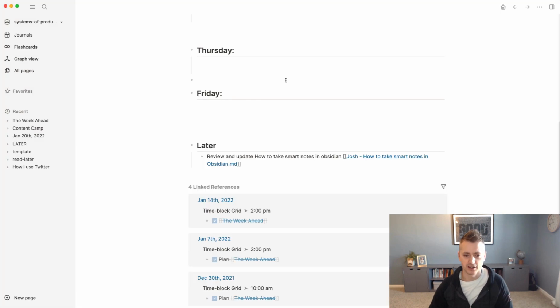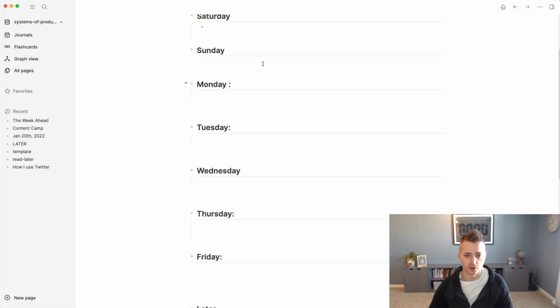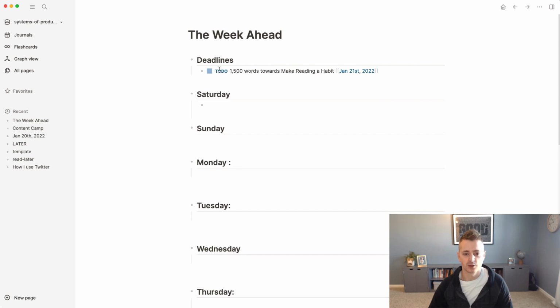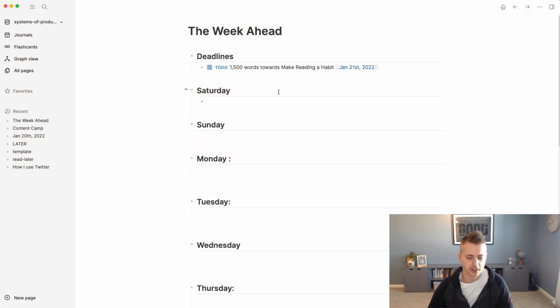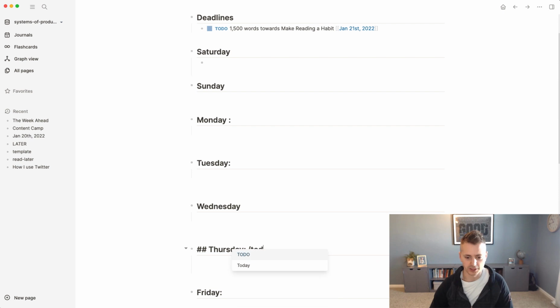ahead. So this is, again, heavily influenced by Cal Newport's time blocking planner. Essentially, every day has a bullet or a heading, and then I plan my day. Now what's interesting, and I won't be able to show you this until the day. Well, actually, I could do this. So today is Thursday, I can do this. If I go today or date picker, I can choose what day I want these tasks to show up on. So if I click this and I say record video on Logseq. So now I have that.